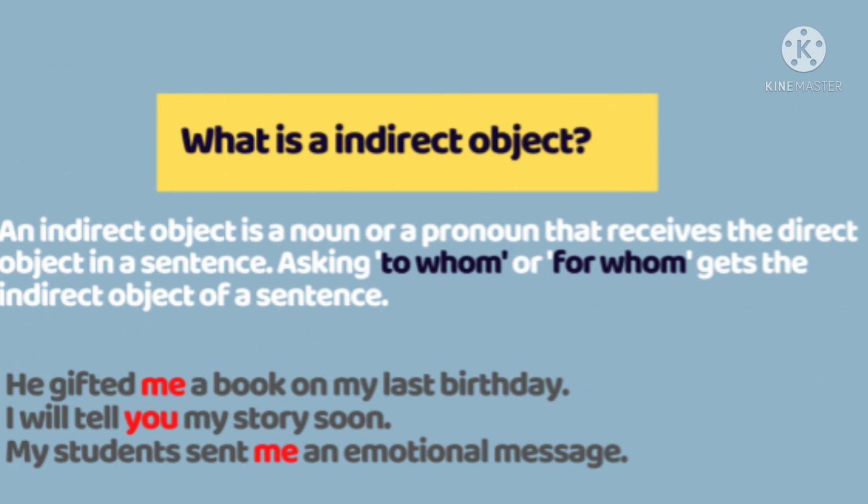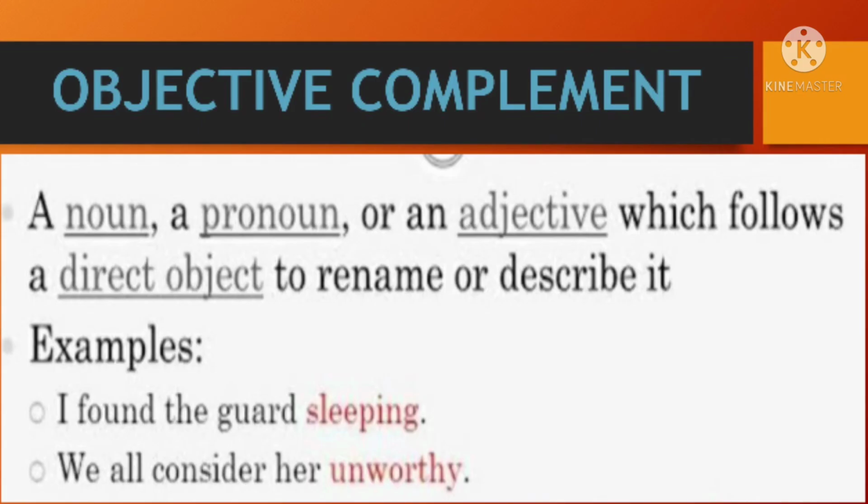Next, I will tell you my story soon. To whom will you tell the story? You. So that is again an indirect object. My students sent me an emotional message. To whom did the students send an emotional message? That is me. So these are indirect objects. Now let us see the last part in this analysis of sentences.